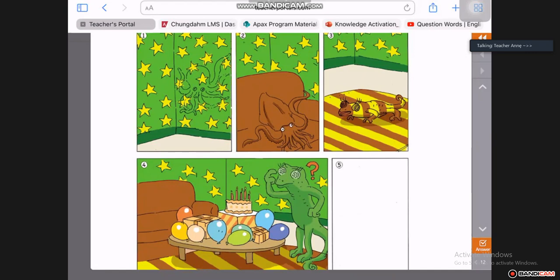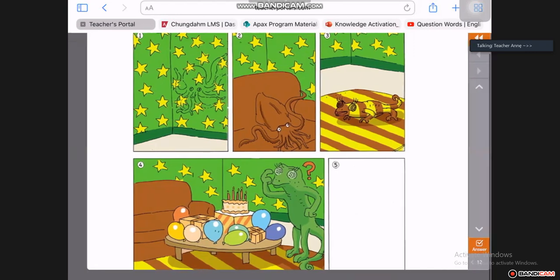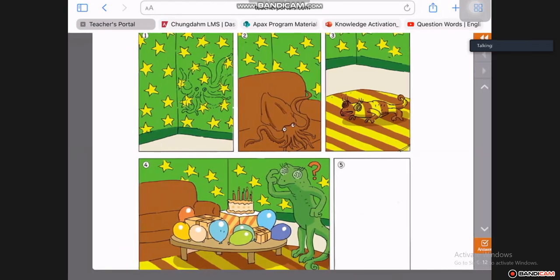Very good. Well done, Kathy. Okay, so you see how we follow it. I just want to show you again. You start with number 1. They had a surprise party for Mr. Chameleon. They heard him coming in the door. So Mrs. Chameleon asked them all to hide. So Octopus decided to hide on the wall and turn himself into green and stars.